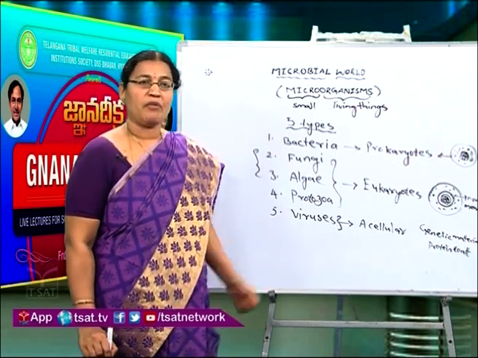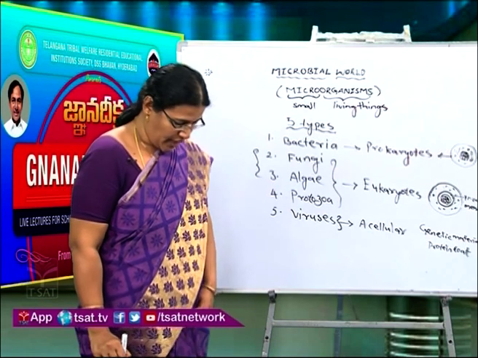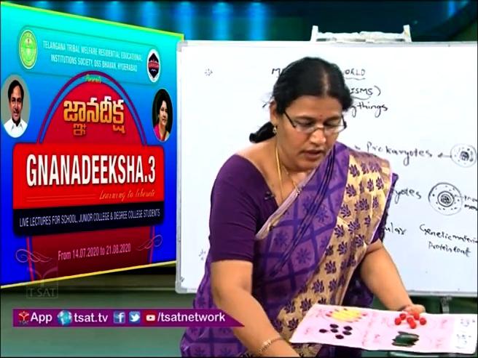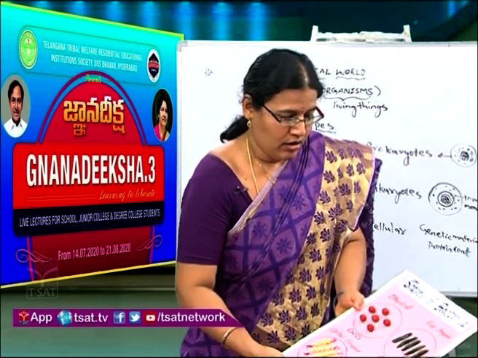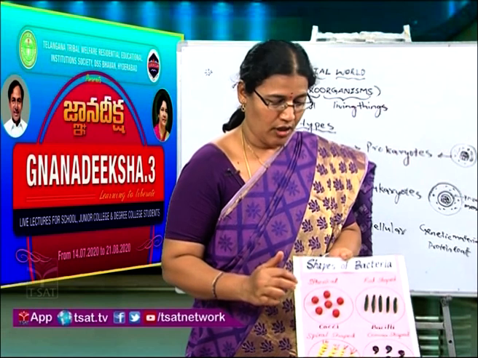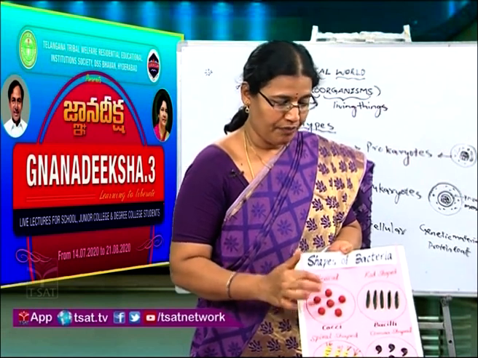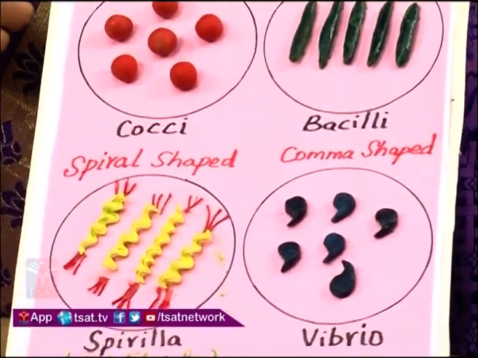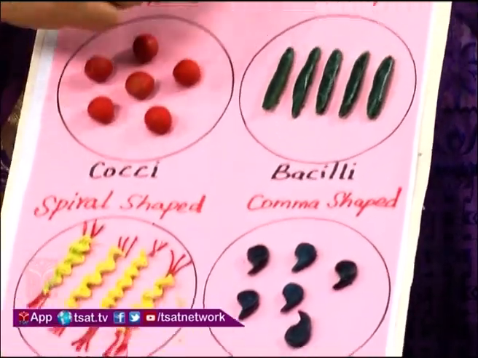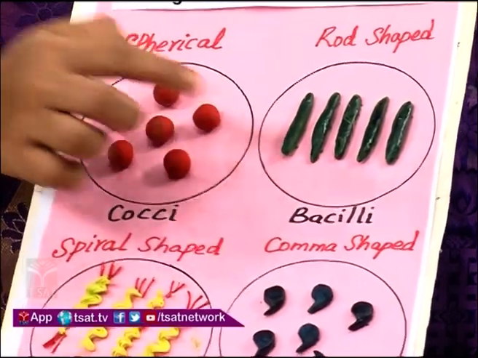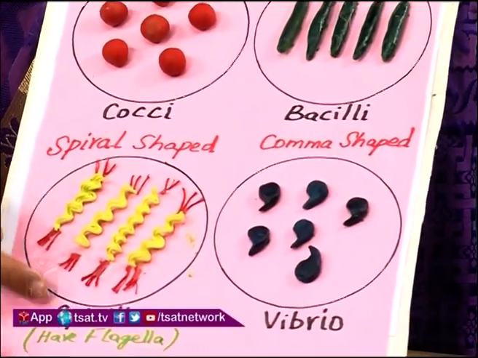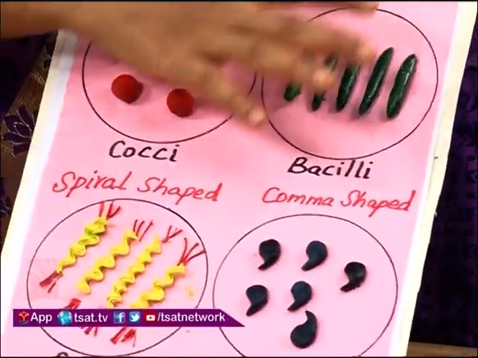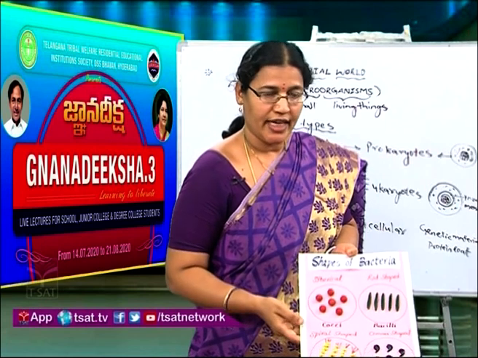Bacteria have different shapes and sizes. They can exist in different sizes and shapes. Here we have some shapes of bacteria. See, these are the shapes of bacteria. This is spherical shape. They can be rod shape, spiral shape, or comma shaped. Spherical bacteria are called cocci, and rod shaped bacteria are called bacilli. Spiral shapes are called spirilla, and comma shaped are called vibrios. Okay, these are the different shapes of bacteria.